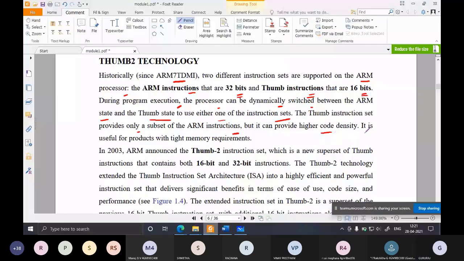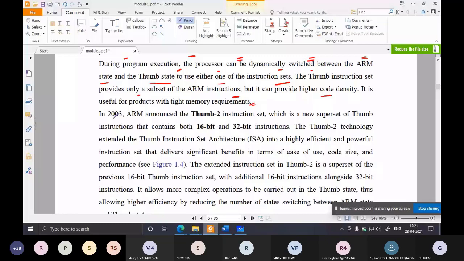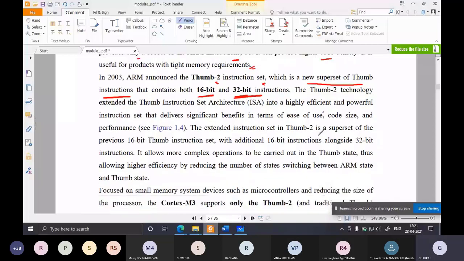But in 2003, ARM announced the Thumb 2 instruction set, which is a new superset of the thumb instruction set. Very important. It consists of 16-bit as well as 32-bit instructions. Sorry, it is a superset of the thumb instruction set.